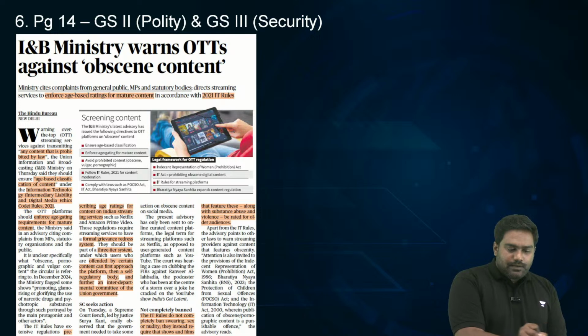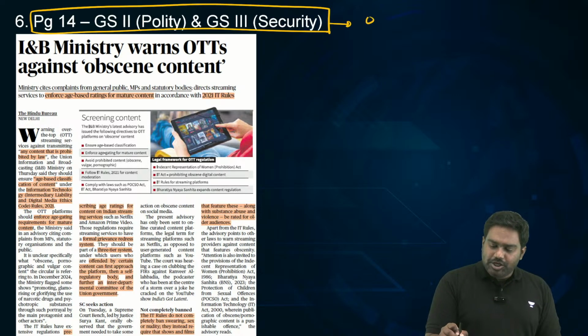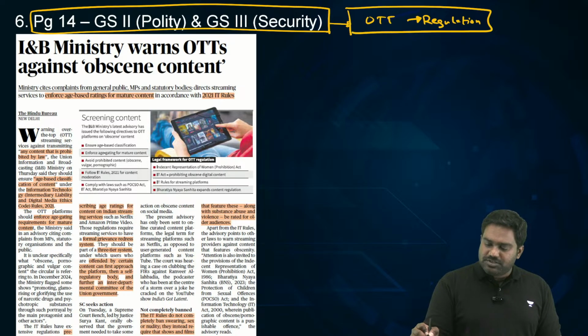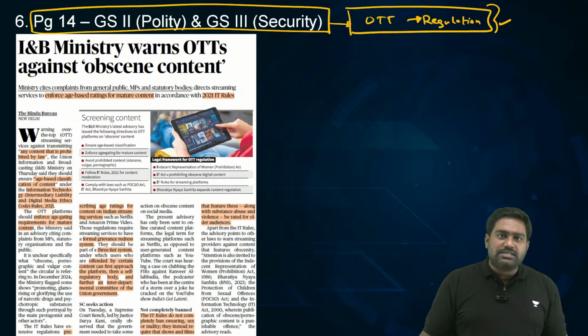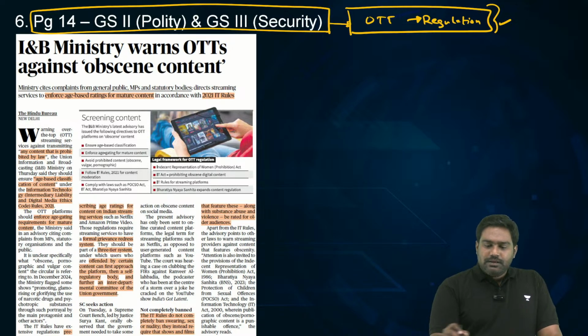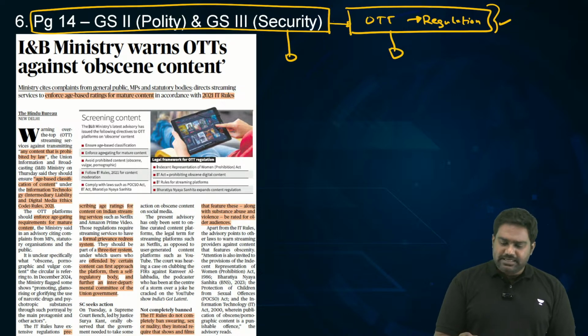Next, on page 14, we have another important article regarding regulation of OTT platforms. OTT stands for over-the-top platforms, your streaming services: Netflix, Disney Hotstar, which is Jio Hotstar now, Amazon Prime, etc. So, OTT content delivers movies, documentaries, web series, etc.